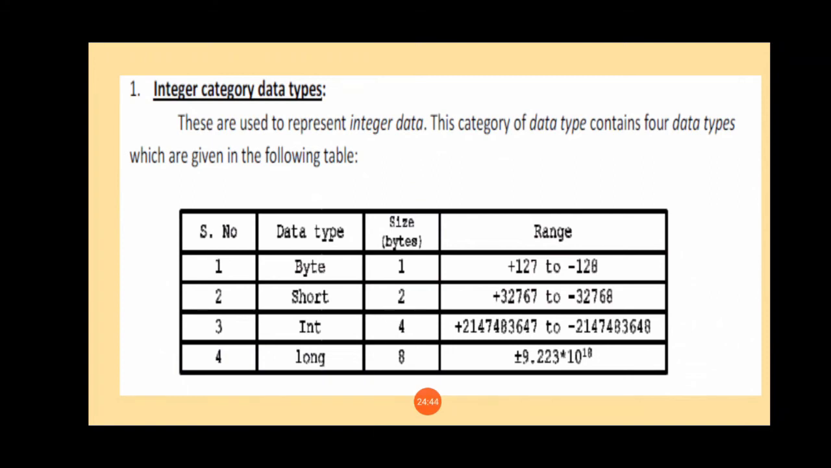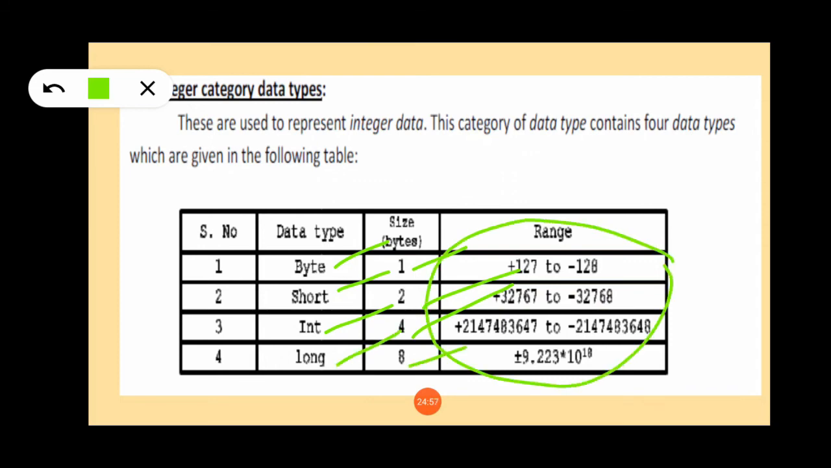So take a look. For the integer category, the first one is byte with 1 byte of memory, short with 2 bytes of memory, integer with 4 bytes of memory and long with 8 bytes of memory, and this is the range. According to the range, we have to select the data type. According to the value, we have to select our data type.